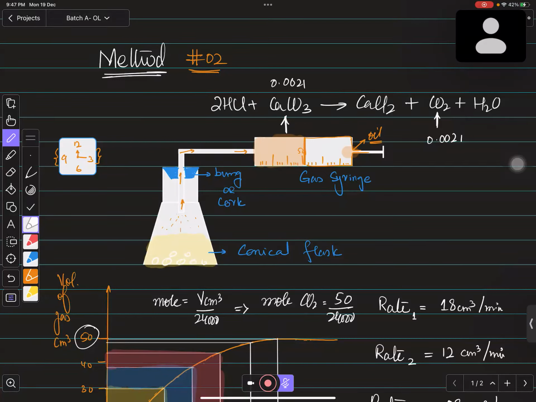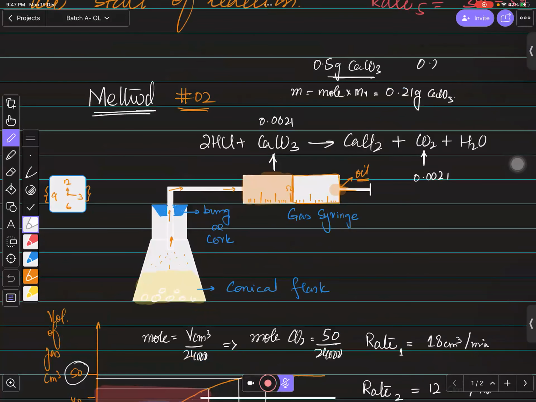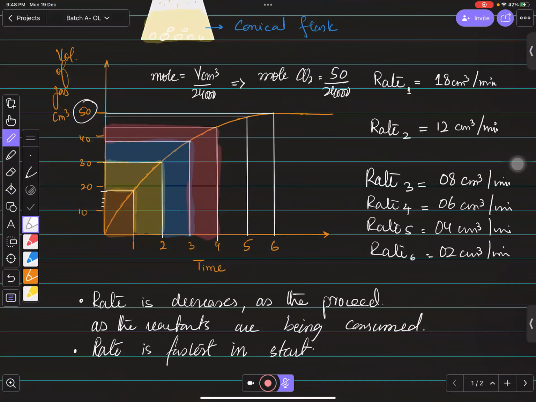And if you want to find out the mass of calcium carbonate used up, you can say that, sir, mass is equal to moles into Mr. So definitely it will be using 0.21 grams of calcium carbonate. ठीक है ना? आपके पास calcium carbonate का 0.21 gram used हुआ है, right? And suppose in the start you have 0.5 grams of calcium carbonate, and I ask you how much calcium carbonate remains, you can say that, sir, 0.29 gram of calcium carbonate is still in the beaker. So these types of questions can be asked in ATP as well. Is that clear, every one of you? Yes, sir. Any question that you want to ask?